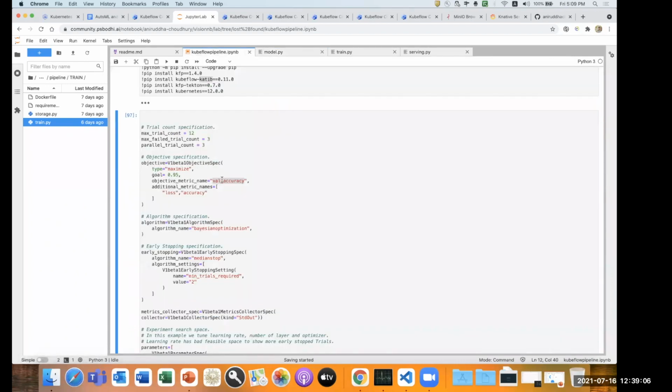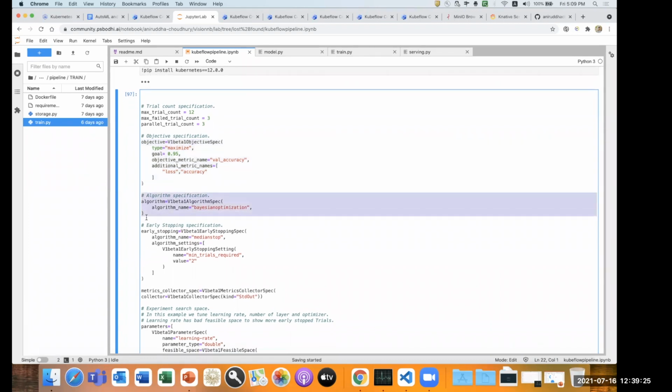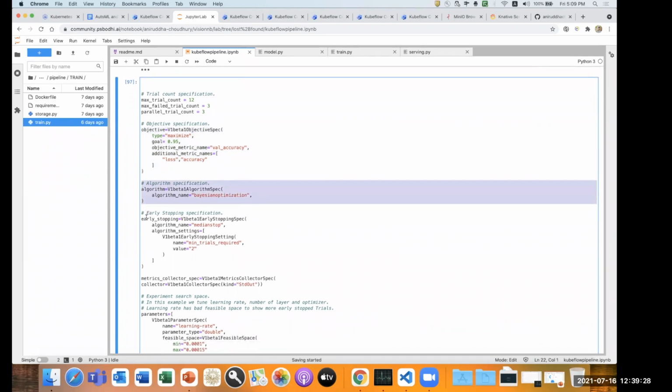So once I maximize my validation accuracy, I was tracking the other metrics also, loss and accuracy of my training data. So what is the goal I want to achieve? I want to achieve 95% accuracy on top of that. Now, once I define the objective specification of what objective my Katib will train, I will jump to the specification of the algorithm.